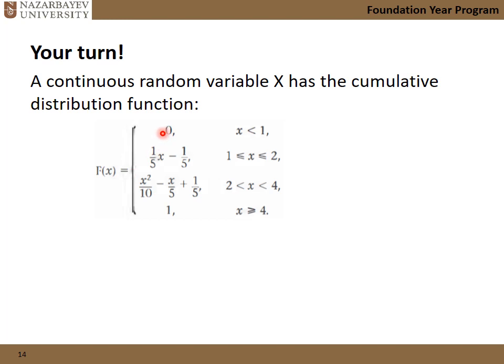This piece? Obviously wrong, 0 does not equal 0.25. This piece is also wrong, 1 is not 0.25. But these two pieces could be. Then what should I do? Do it twice, or is there another way to figure it out? Let's see in the next slide.